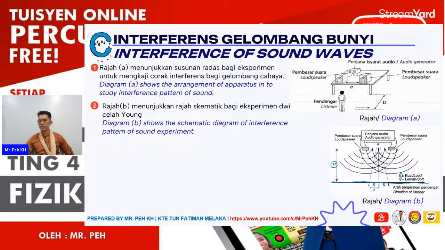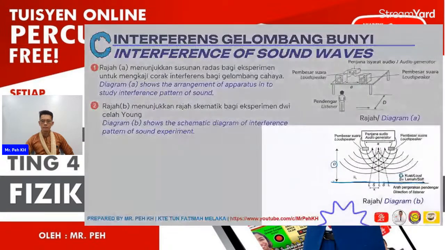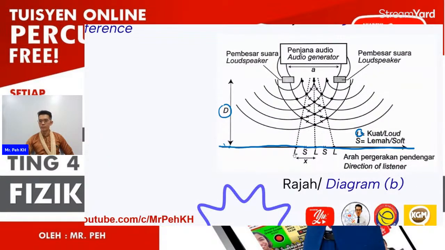It will repeat like this, as shown by this figure. L will be louder when the listener reaches this position, and the sound becomes softer at this position labeled with X. Then at another point here, it is louder again. So the distance between L and L will be X.